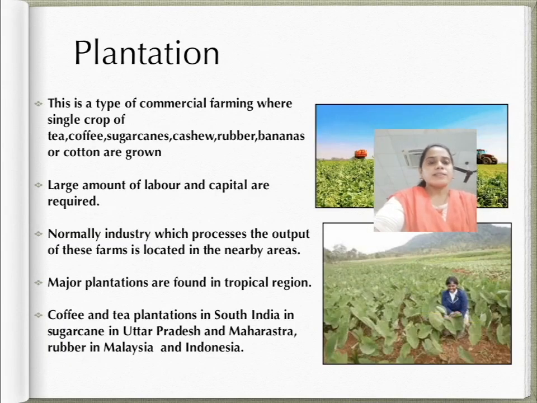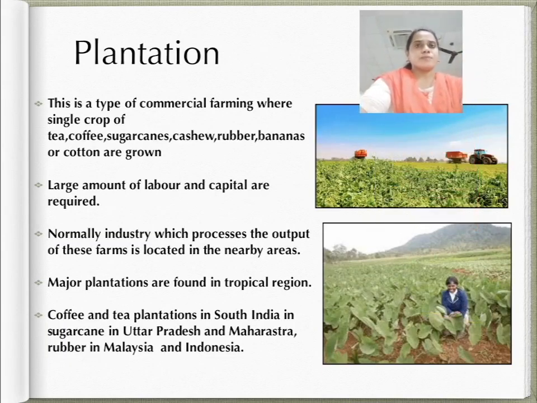Now our next topic is plantation. Plantations are a type of commercial farming where a single crop of tea, coffee, sugarcane, cashew, rubber, banana, or cotton is grown. A large amount of labor and capital is required. The produce may be processed on the farm itself or in nearby factories. Normally, industries which process the output of these farms are located near the areas.